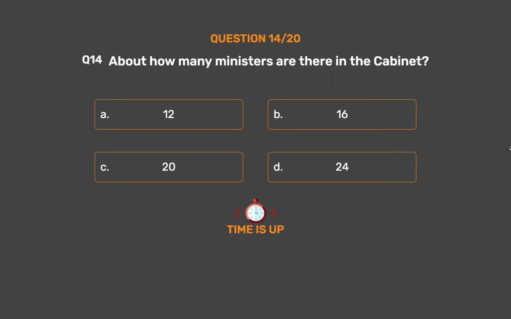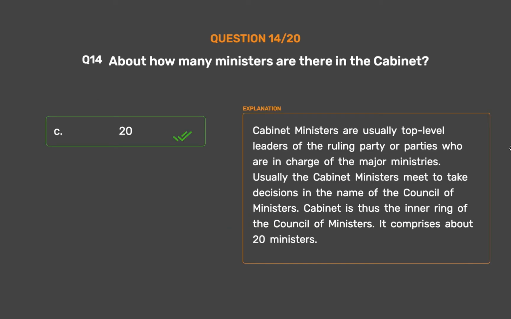The correct answer is option C, 20. Cabinet ministers are usually top-level leaders of the ruling party or parties who are in charge of the major ministries. Usually the cabinet ministers meet to take decisions in the name of the Council of Ministers. Cabinet is thus the inner ring of the Council of Ministers. It comprises about 20 ministers.